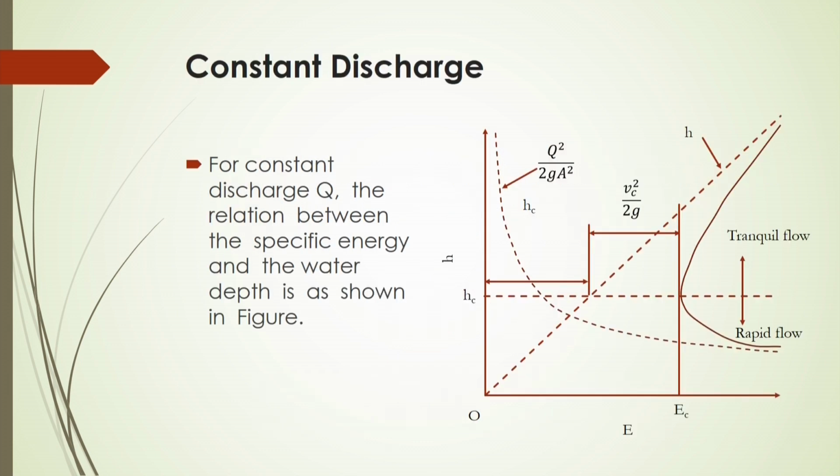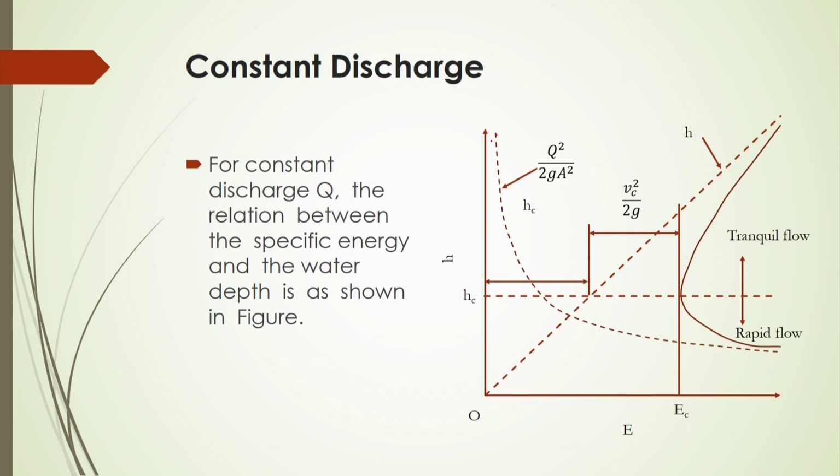And if we consider a constant discharge, then how the water head changes with respect to energy is very interesting. If you change the energy, you will see a certain relationship of the head with the energy. So, for constant discharge, you will see the relation between the specific energy and the water depth, as shown in the figure.